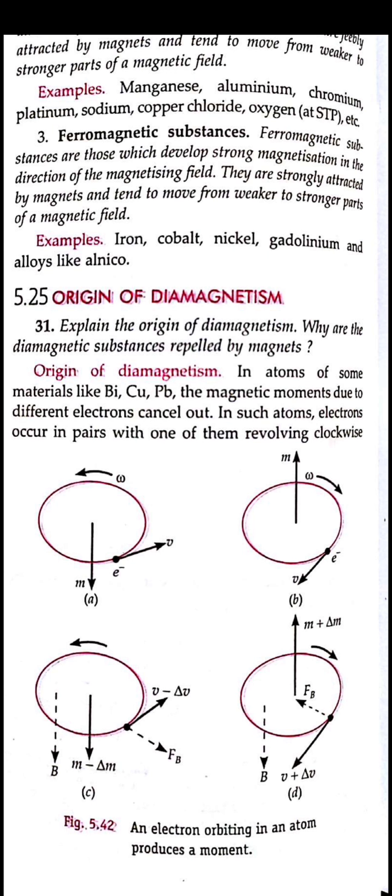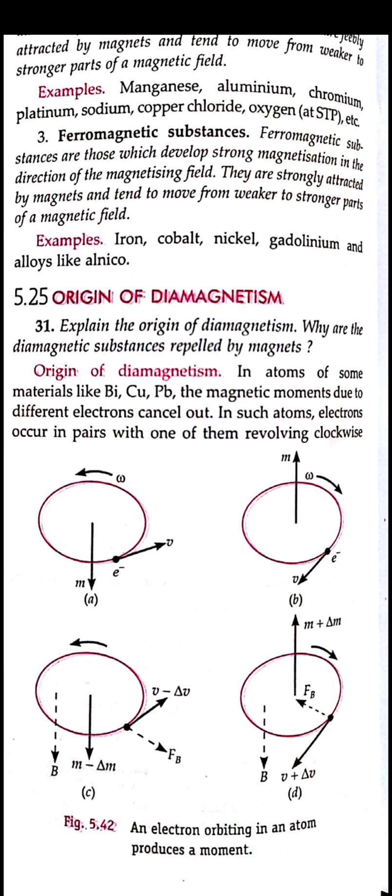So the electrons also have a magnetic moment. But the magnetic moments will be acting in one direction and the other in a different direction. They act in opposite directions, due to which they cancel each other. So we can say the net magnetic moment in these materials will be 0.